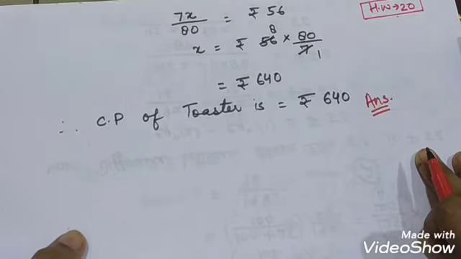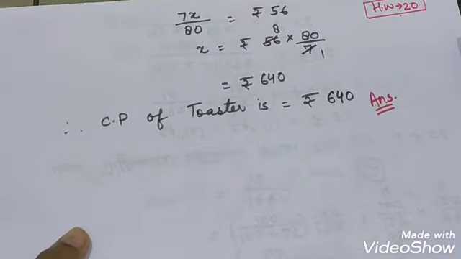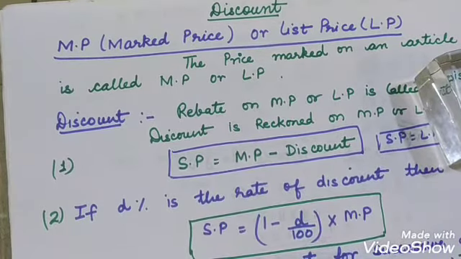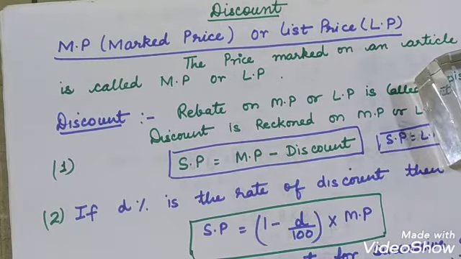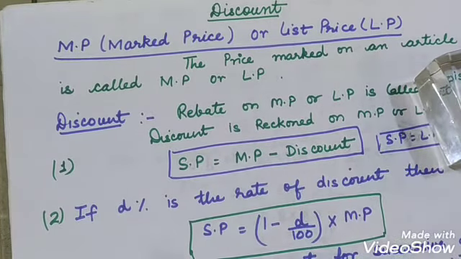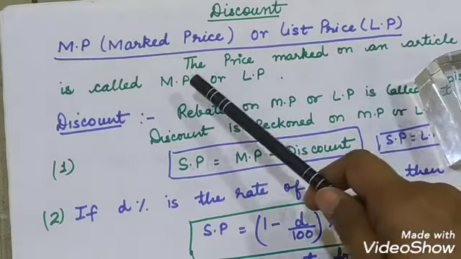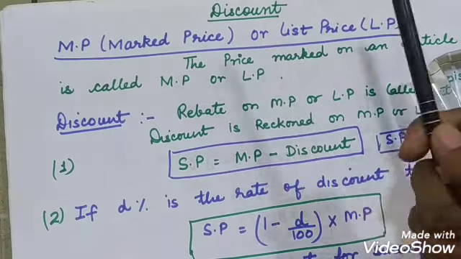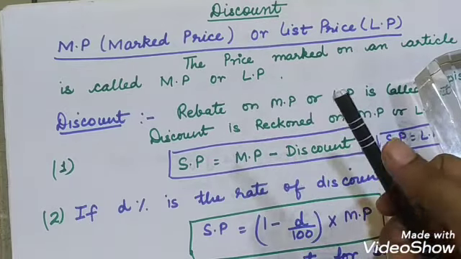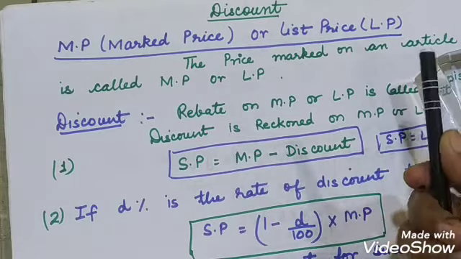Now we move towards exercise 7C, and before solving some questions of exercise 7C, we need to discuss the topic discount and tax, and we will see some formulas of it. So let's move towards it. Okay, so see discount. Before discussing discount, let us first understand what is MP or LP. MP means marked price and LP means list price. It means the price marked on an article is called marked price or list price. Suppose this pen is marked rupees 5. So rupees 5 will be its list price or marked price.